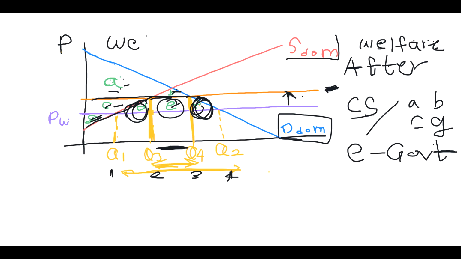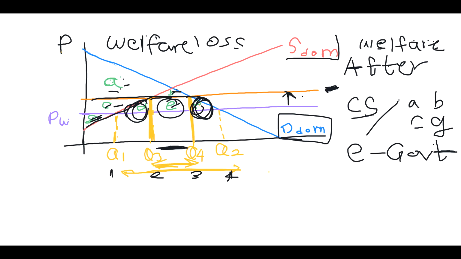So D and F is just the loss that has been incurred because of the increase in tariffs.